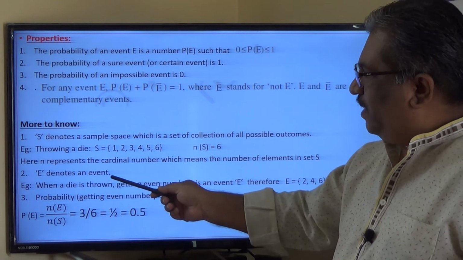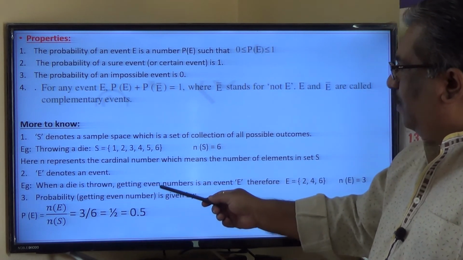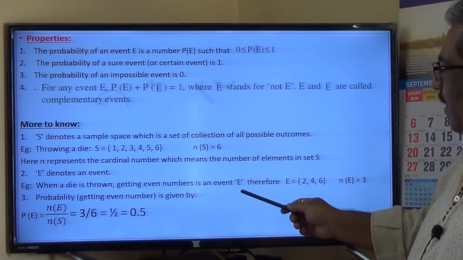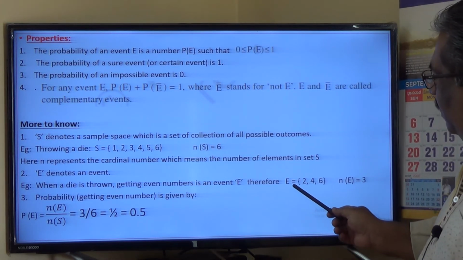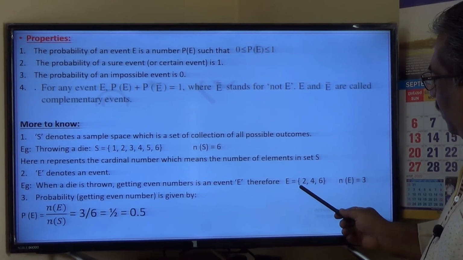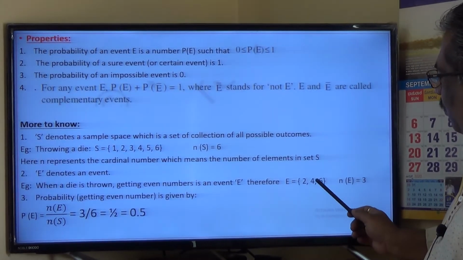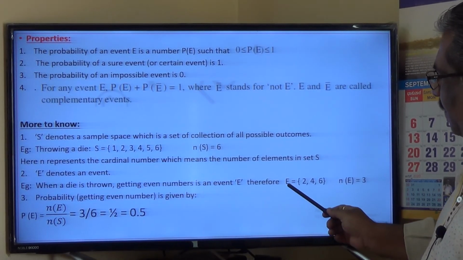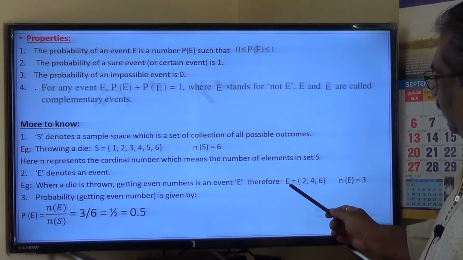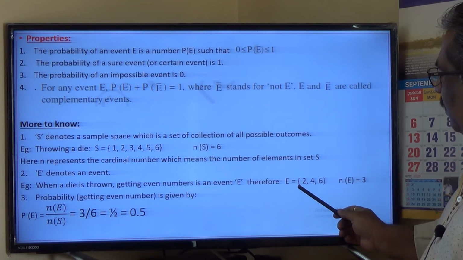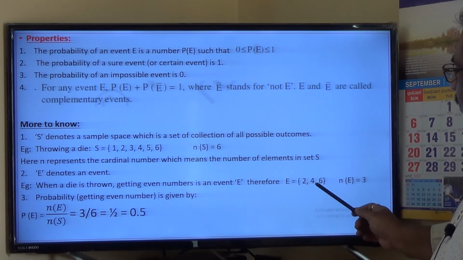E denotes an event. When a die is thrown, getting even numbers is an event denoted by E, and therefore the event E of getting even numbers is equal to, what are the even numbers? 2, 4, 6. So E is equal to the set {2, 4, 6}.